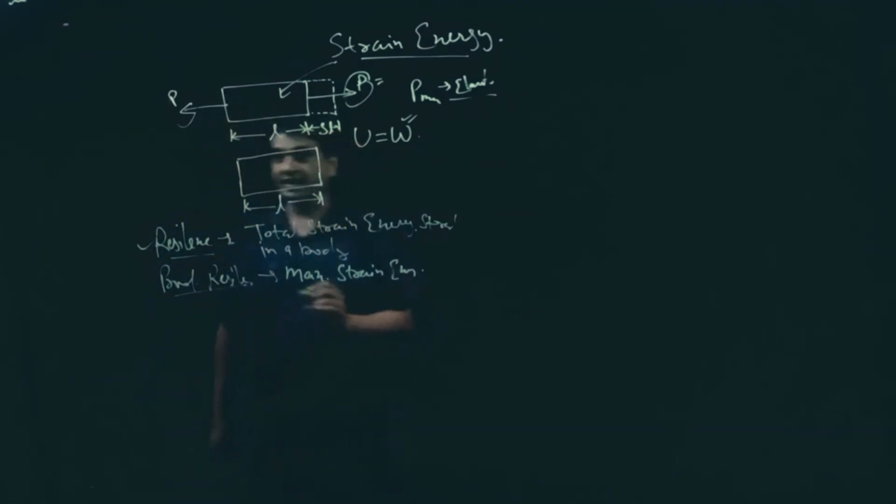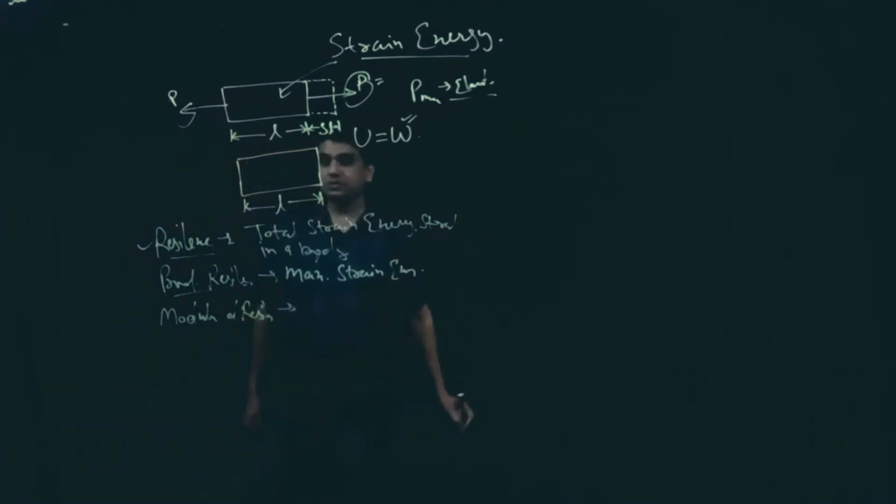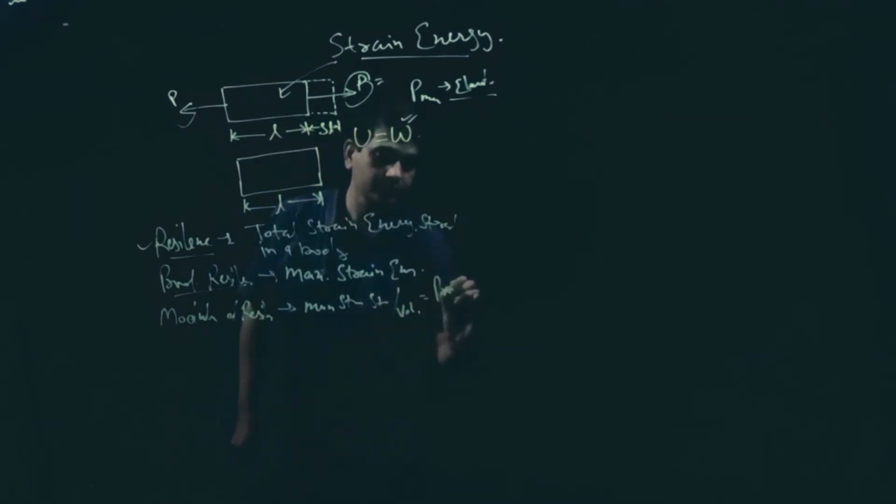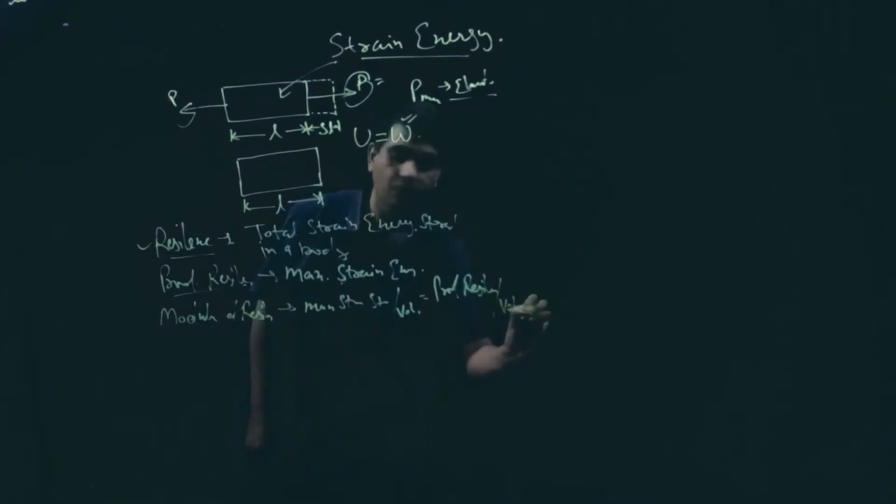Okay. Next is modulus of resilience. Modulus of resilience is the maximum strain energy stored in a body with respect to its volume. That means it is equal to proof resilience per unit volume. Okay, that is your modulus of resilience.